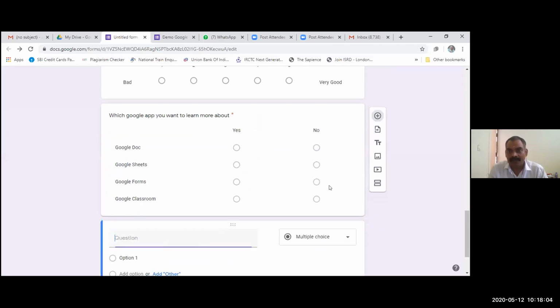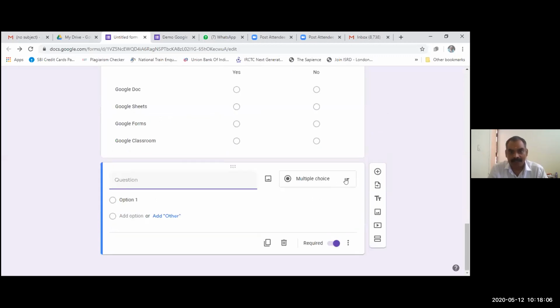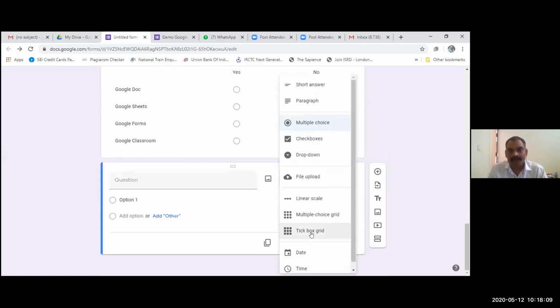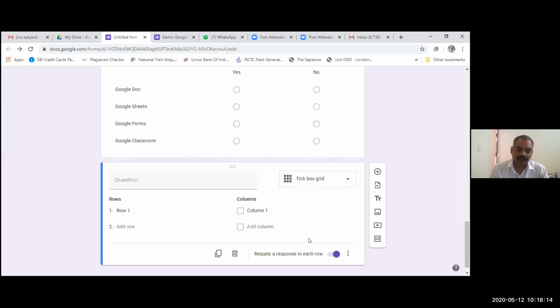Now I am clicking on the plus tab and adding one more question. This is of tick box grid type. In the tick box grid, you can ask the respondent questions where they have more than one choice.